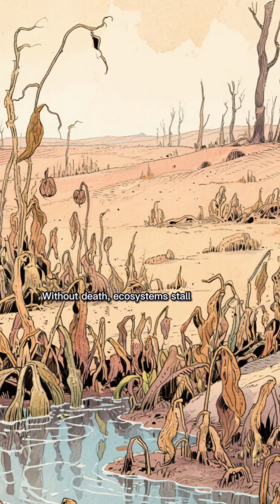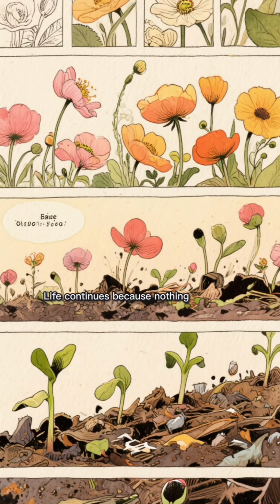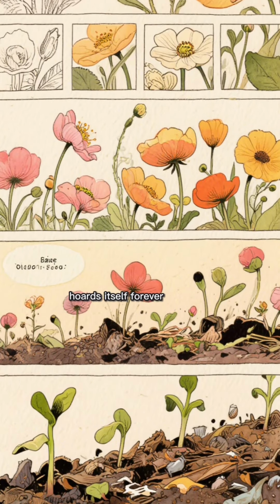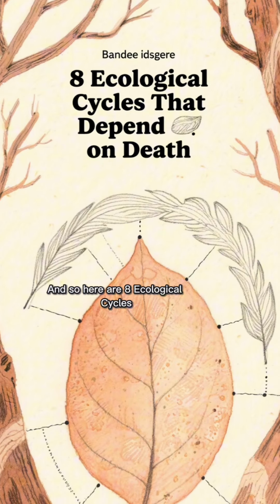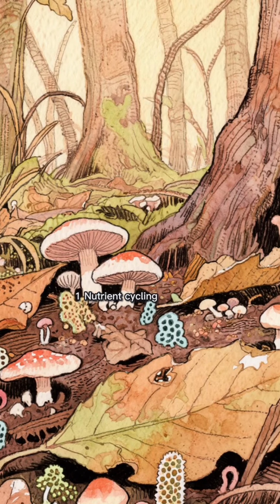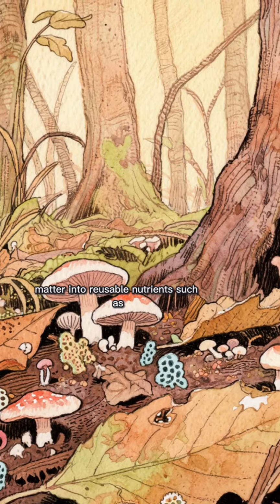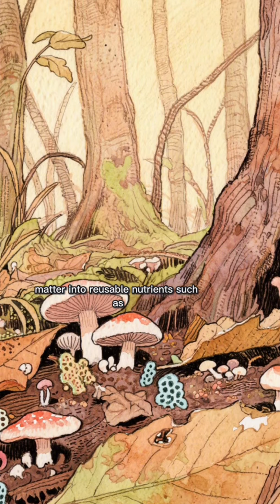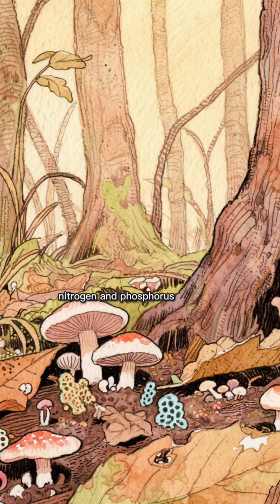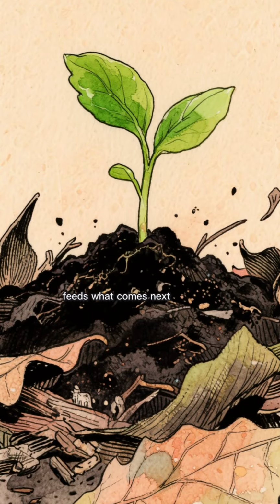Without death, ecosystems stall, overload, and collapse. Life continues because nothing hoards itself forever. And so here are 8 ecological cycles that depend on death. 1. Nutrient cycling. Decomposition breaks down organic matter into reusable nutrients such as nitrogen and phosphorus. Life renews because what once lived feeds what comes next.